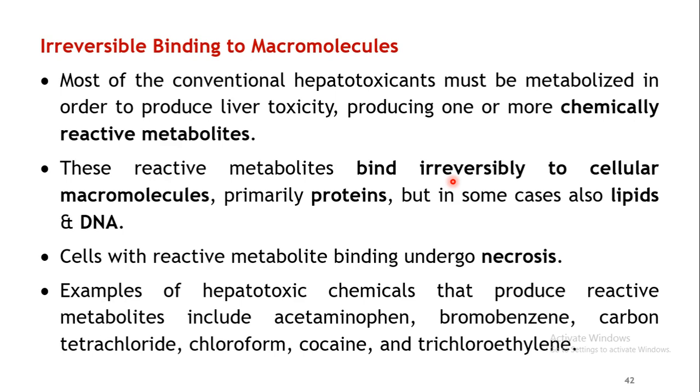The macromolecules to which they generally bind are mostly proteins. They bind to the proteins present in the hepatocytes, so their functions may be lost. In certain cases, they may even bind to lipids or DNA, so the lipids or the DNA may get damaged. As a result, either the cellular function will be lost, or the cell may even undergo necrosis, that is, cell death will take place.